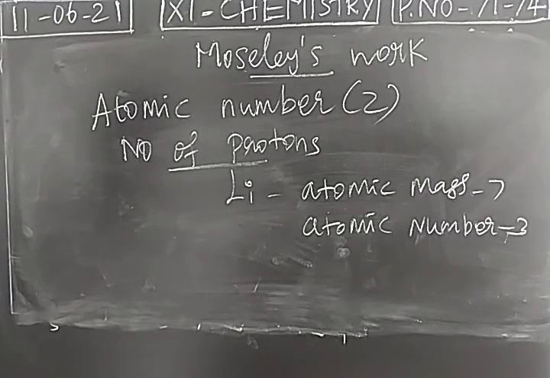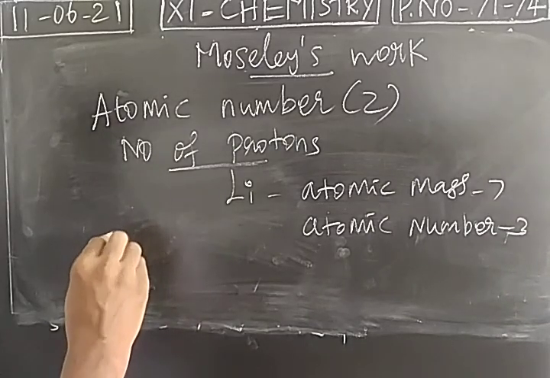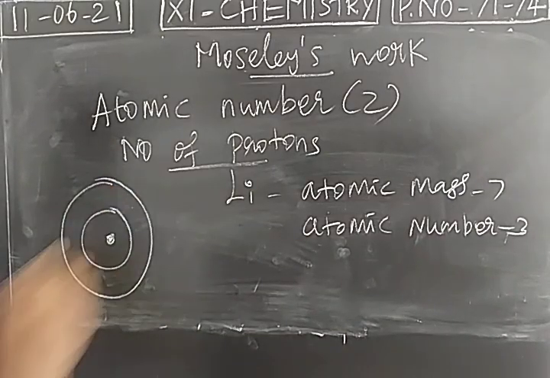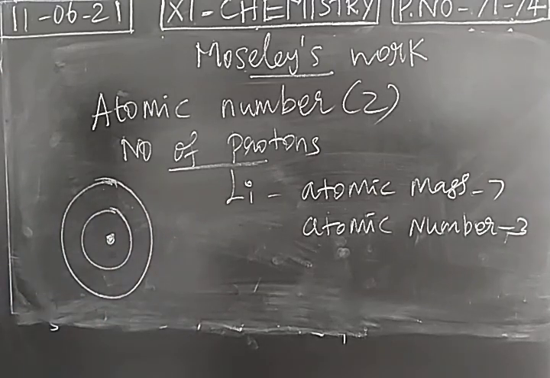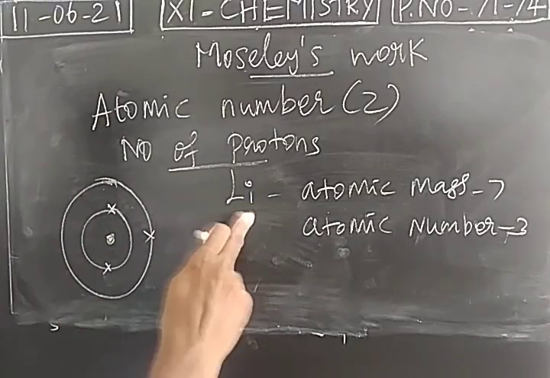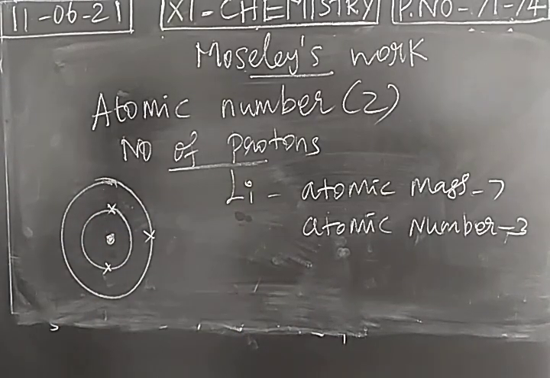So when you consider an atom, how many protons are present inside the nucleus? That is the atomic number. You can consider electrons also. In an atom, an equal number of protons and electrons will be present. In a lithium atom, inside the nucleus there will be 3 protons, and outside the nucleus we will have 3 electrons. Then only it will be a neutral atom. An atom is neutral because it has equal numbers of protons and electrons.